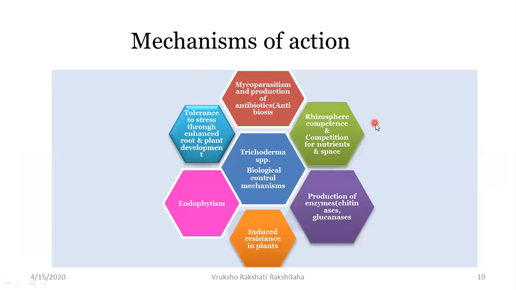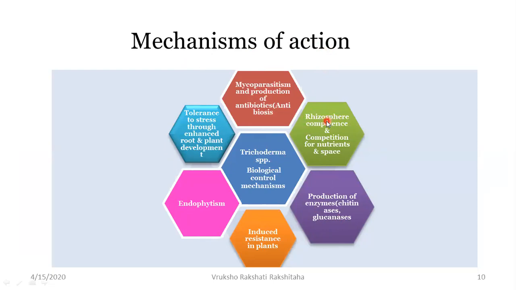So this particular pic gives you a glimpse of all the different mechanisms of action shown by Trichoderma. So here's the Trichoderma, which is asserting the biological control mechanism, and these are the various ways. It shows mycoparasitism, it shows production of antibiotics, that is antibiosis.